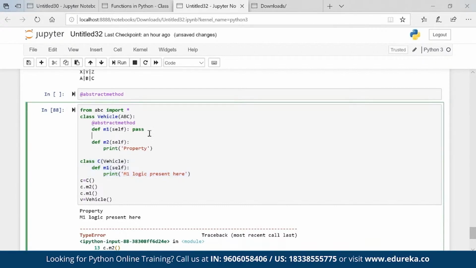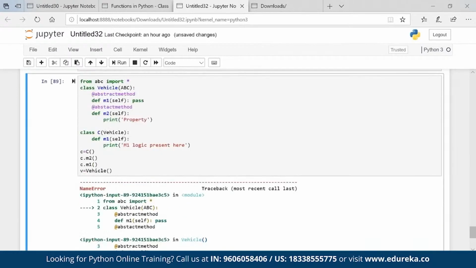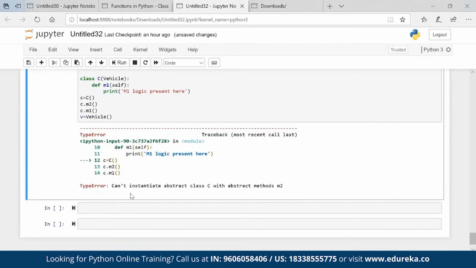Suppose this method m2 is also an abstract method. Then what will happen? You see, I'm getting an error: cannot instantiate with abstract method m2.